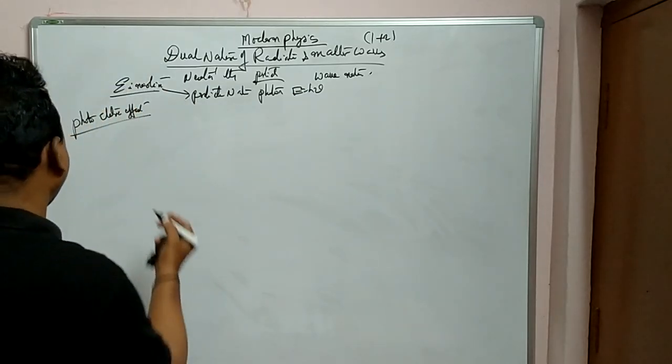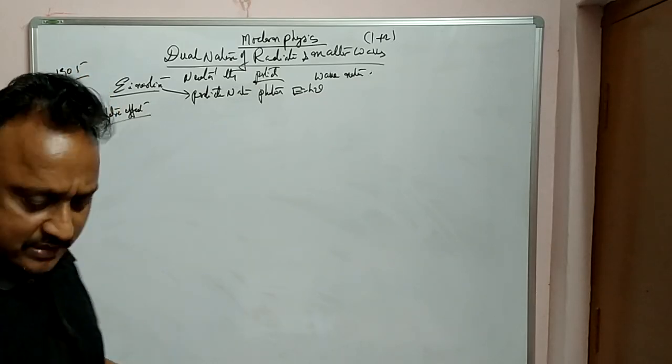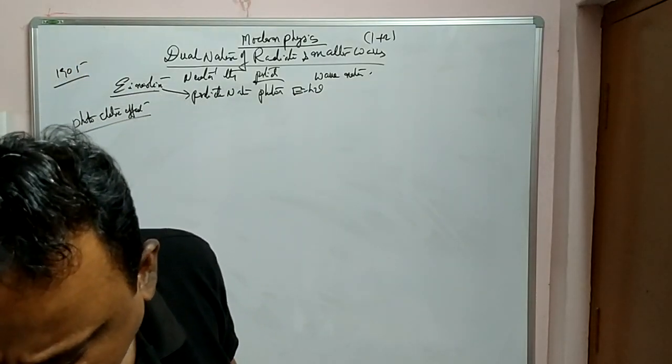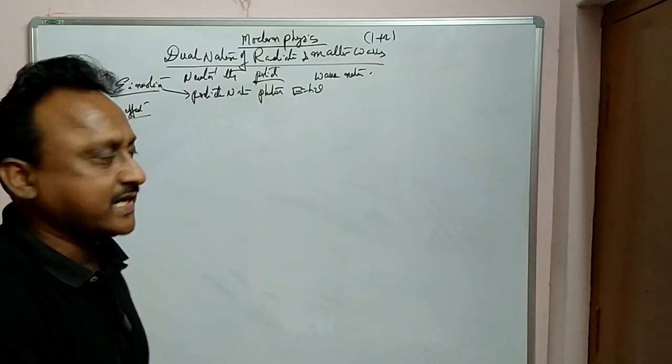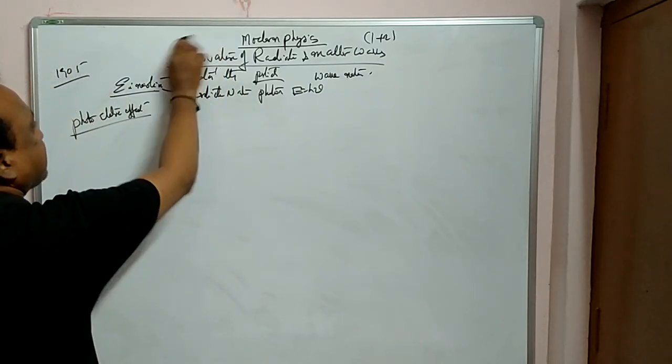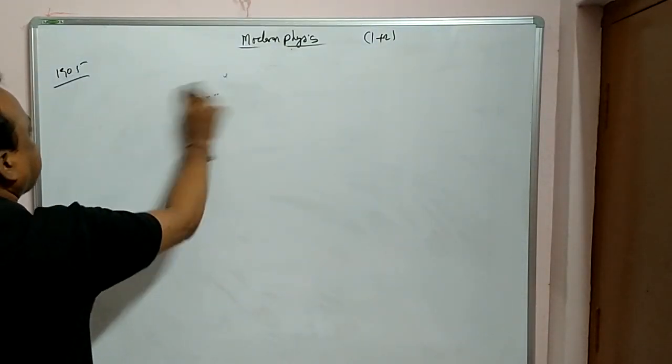Around 1905 the experiment was done. In 1905 the photoelectric effect was explained by the scientist Albert Einstein. So let us discuss this photoelectric effect.